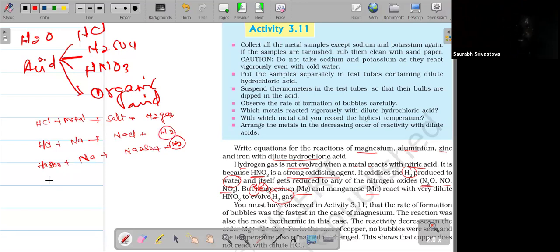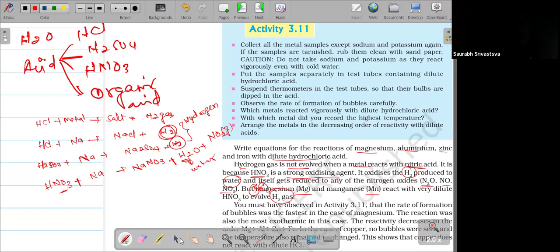The same thing if you take HNO3. HNO3 with sodium gives NaNO3, the salt. Next, actually you should get hydrogen, but you won't get the hydrogen. Instead of hydrogen, you will get the water molecule, and after that the NO3 part gives NO2 gas. With either HCl or H2SO4 you get H2 gas, but here water molecules are formed.